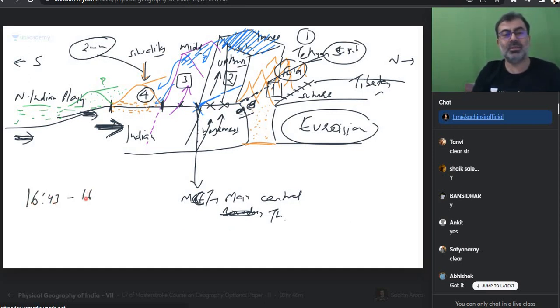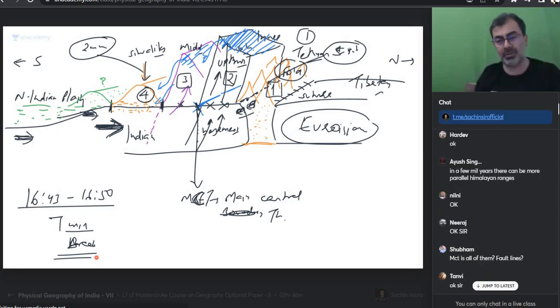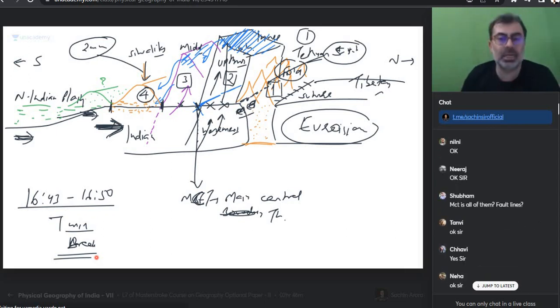16:43 to 16:50, 7 minute break. Go digest it. We will talk on this further. Okay? The Indian plate got compressed, cracked, and some part of it has gone up. So MCT, all of them, I'll tell you the names of these faults also. We will do the faults one by one. Is everyone okay? So take a quick break, digest this, and then we shall talk.